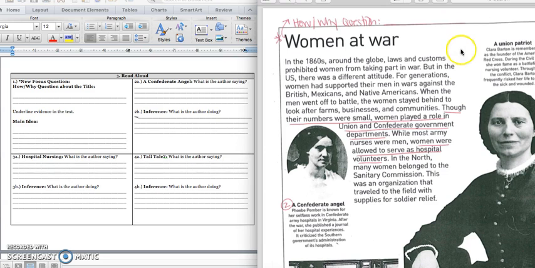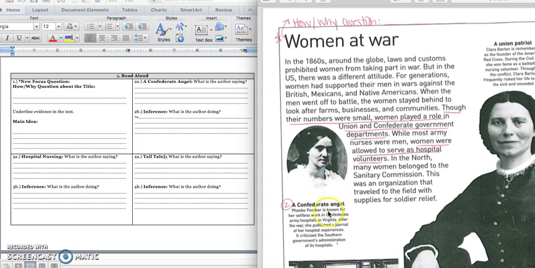If I go back in that paragraph, I know that women played a small role in the war, and they were allowed to serve as hospital volunteers. So I'm going to go to my main idea and write, women were allowed to serve as hospital volunteers during the Civil War. Press pause to write down your answer and play when you're ready for the second box.